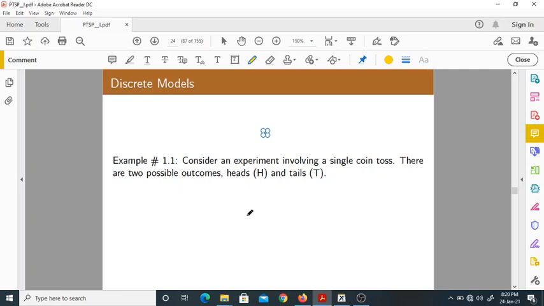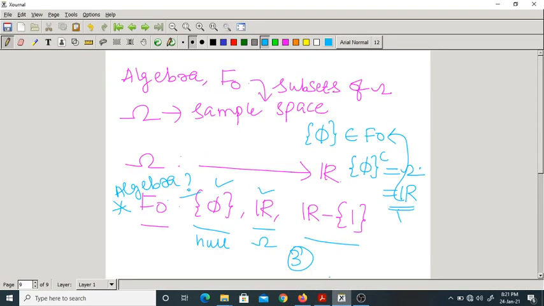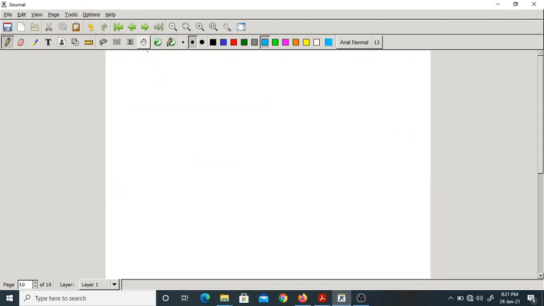Now, we'll find some probabilities of these events. What is the problem? Consider an experiment involving a single coin toss. For that we have to find the probabilities. I told you already, but I will briefly discuss here also.